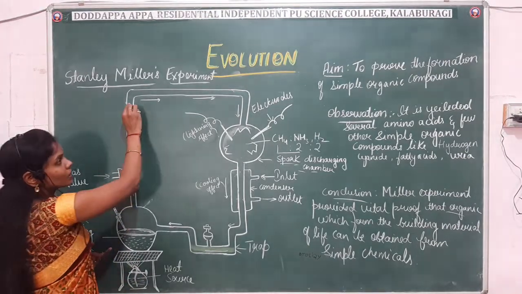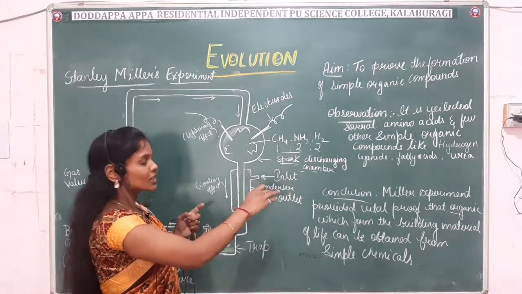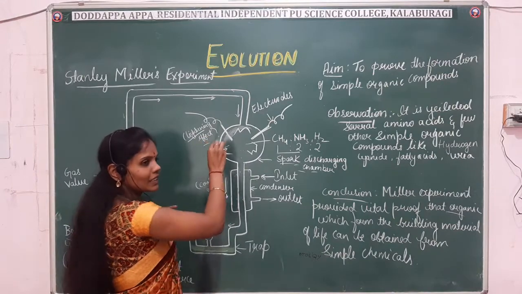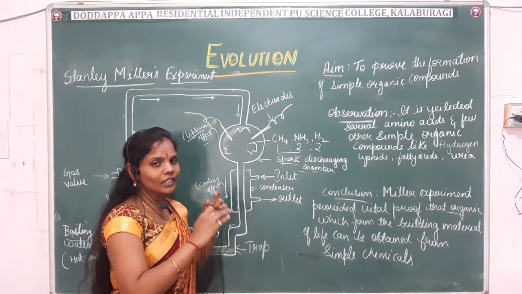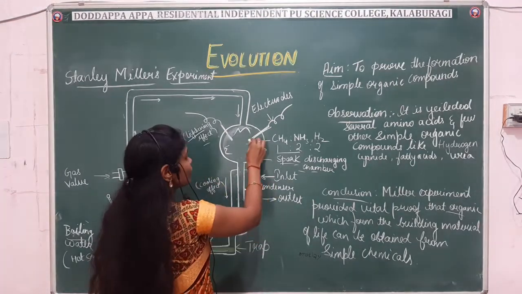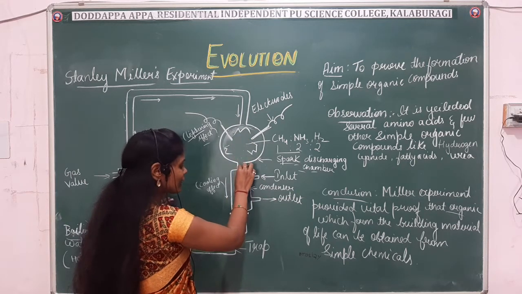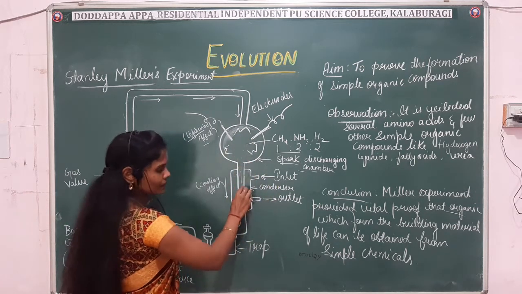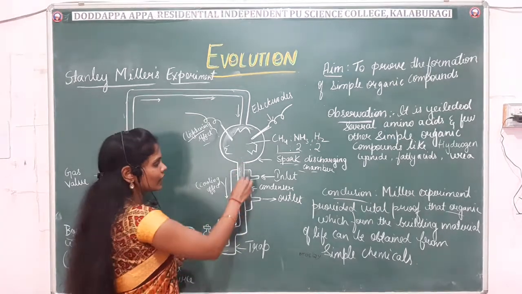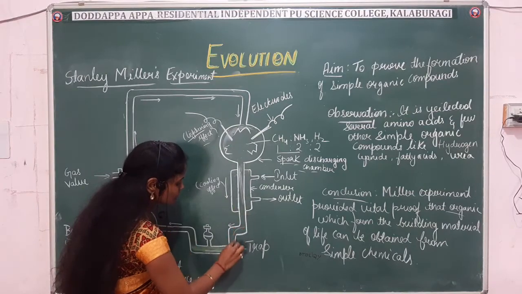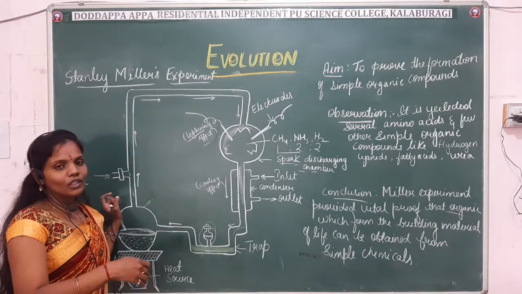From here, the vapors entered the spark discharging chamber. With the help of the lightning effects, these mixtures of gases came in contact with each other and interacted. Then the gases were condensed and collected in the condenser. From the cooling effect, they were converted into liquid and passed to the trap. From the trap, the liquid was taken for analysis.